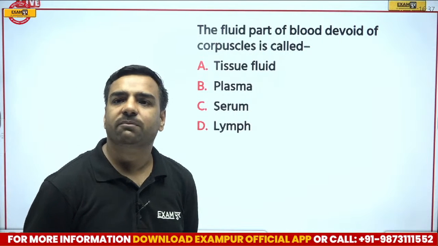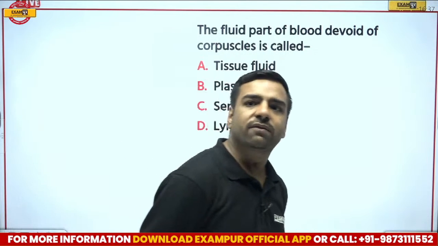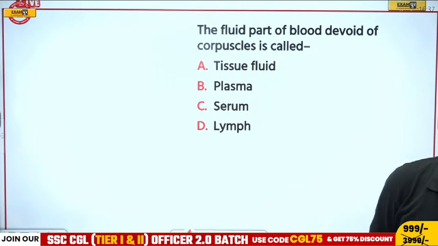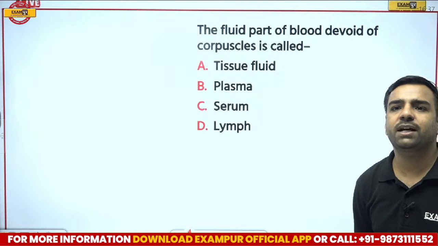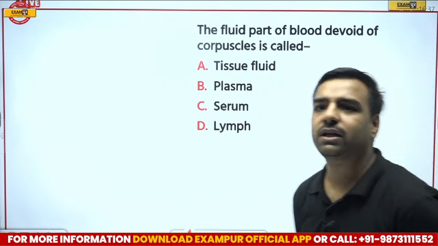So Gobinath is going with plasma. Vikram is going with B. Abhijit is going with serum. Okay. Kundan, what do you think? What would be the answer? Then Vikram is left. Vikram is going with serum.